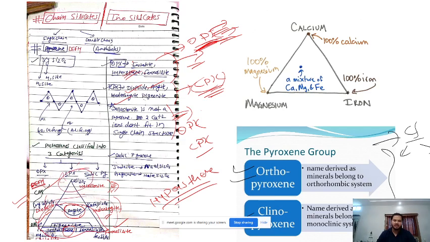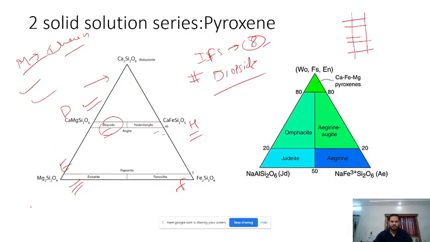So actually pyroxene has a pseudo quadrilateral. Maybe if they ask you an exam question, write a short note on the pseudo quadrilateral of pyroxene. So you will be drawing this triangle only, right? So we know that these are OPX and these minerals are CPX.